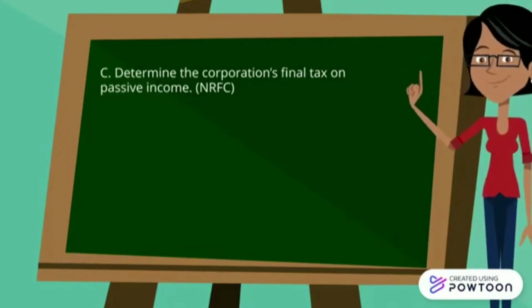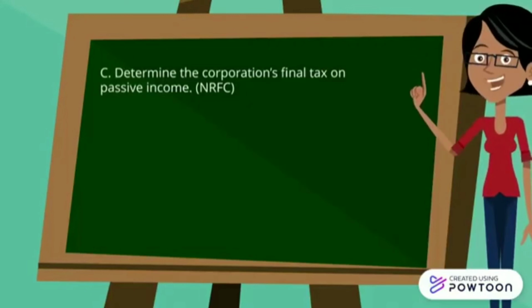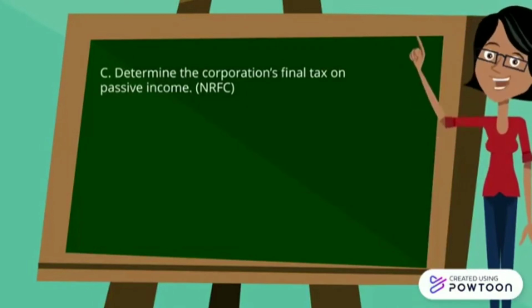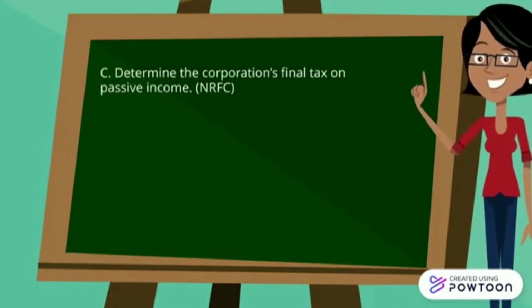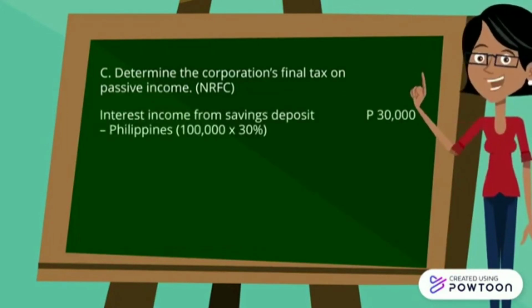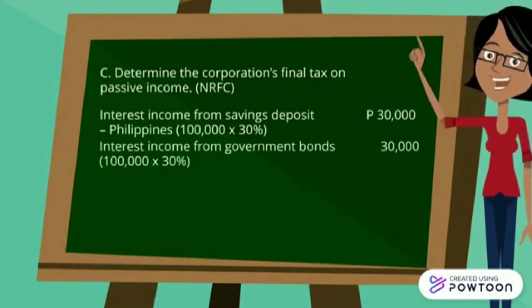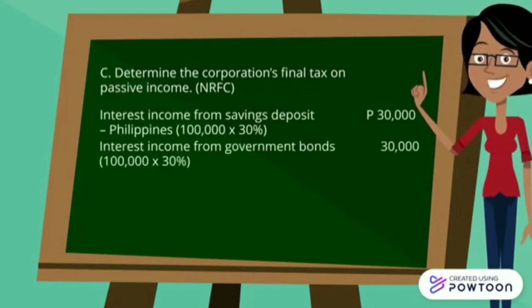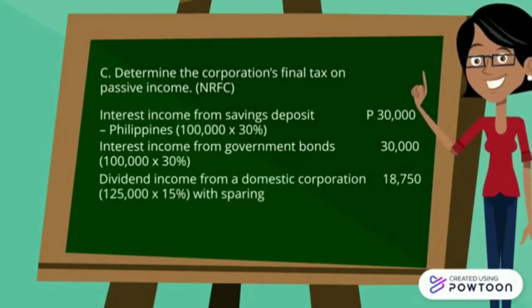So for the example, we are going to use the same illustration. Here we have three passive incomes, which are interest income from savings deposit within the Philippines, interest income from government bonds, and dividend income from a domestic corporation.